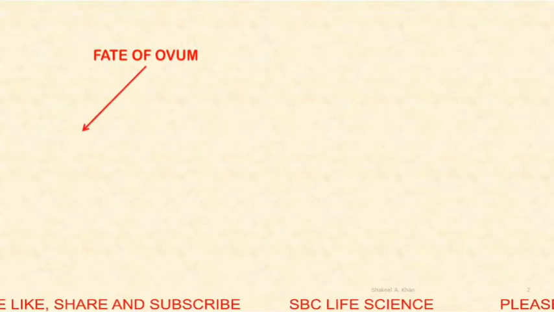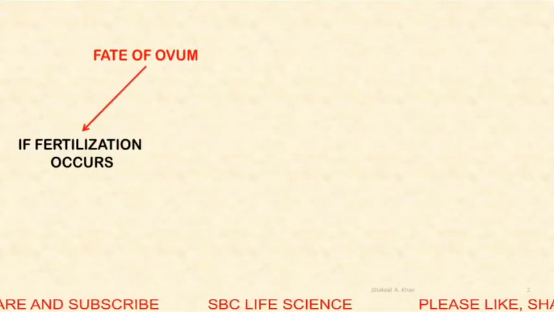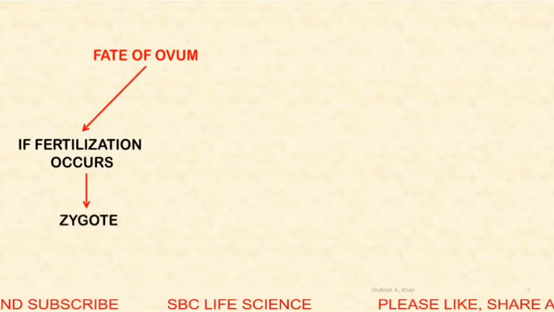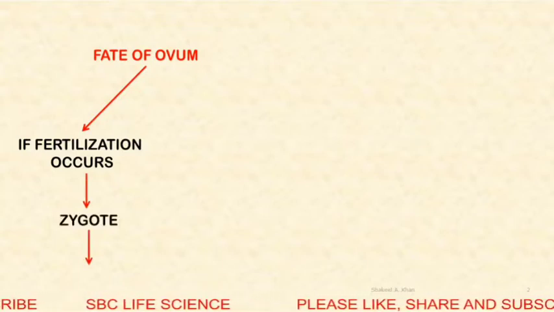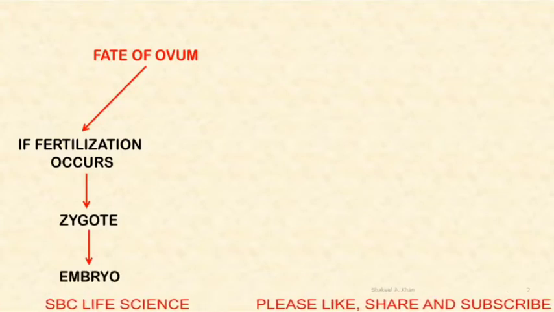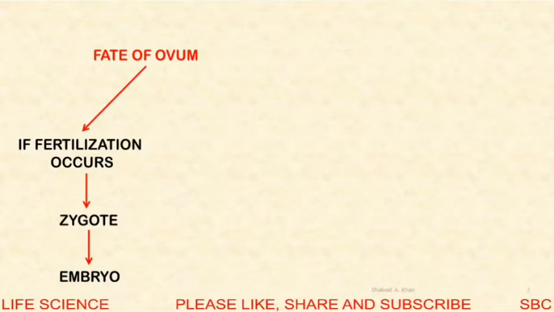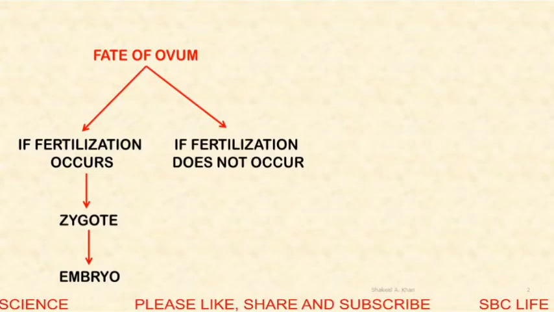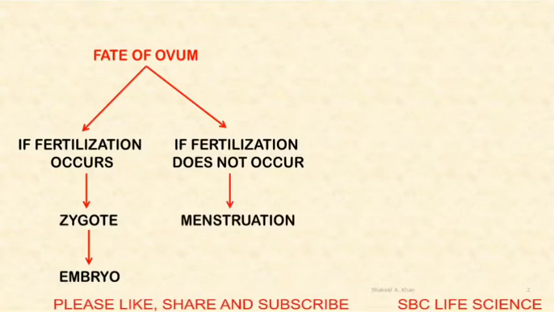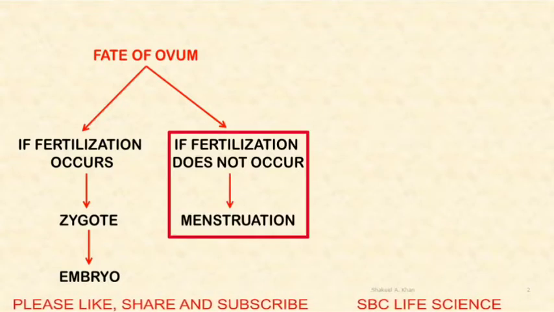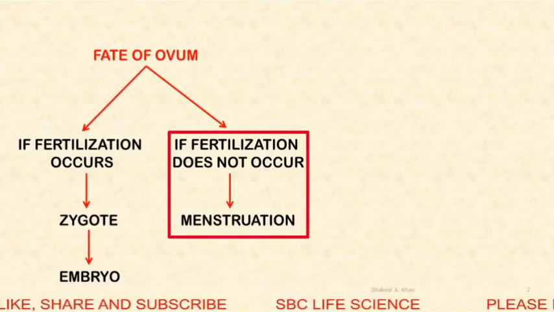Fate of ovum. There are two cases. If fertilization occurs, then the ovum is converted into a zygote, and this zygote undergoes multiplication to produce an embryo. This embryo further develops to form a complete individual. In the second case, if fertilization does not occur, menstruation takes place. So in this part, we will only discuss menstruation and the menstrual cycle.